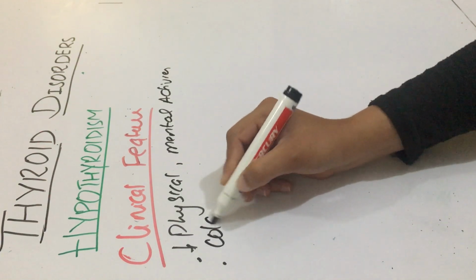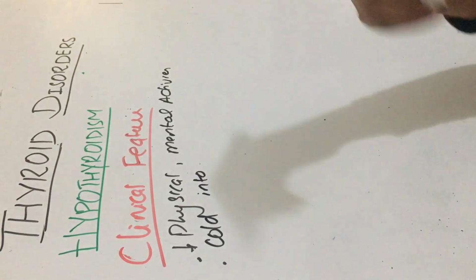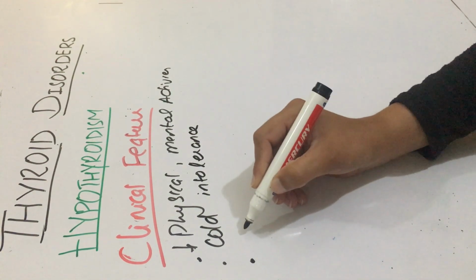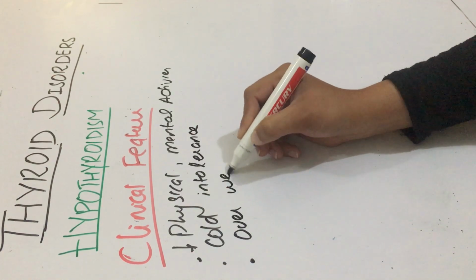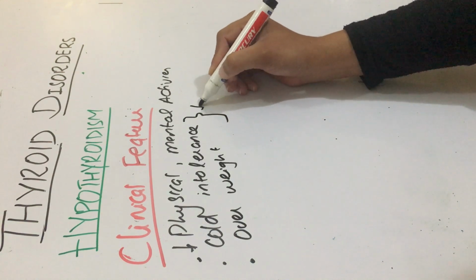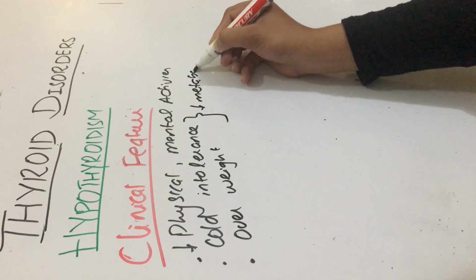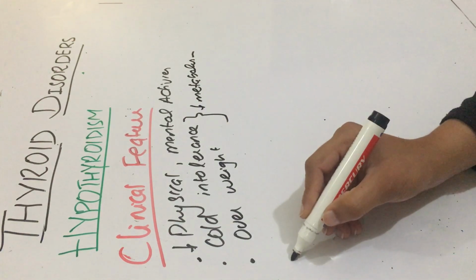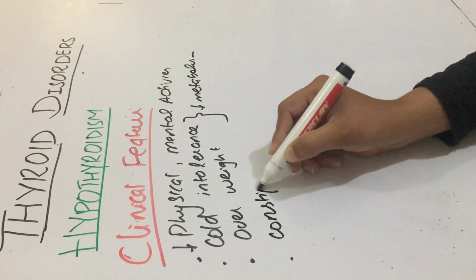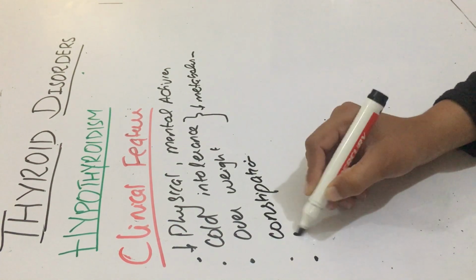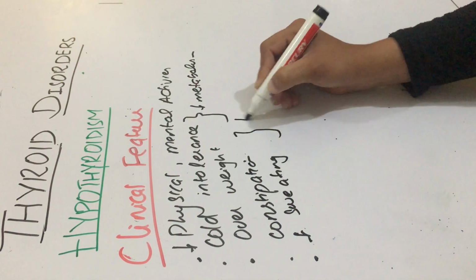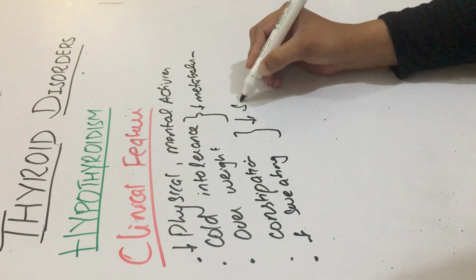Secondly, they would have cold intolerance. In hyperthyroidism, there would be heat intolerance, but in hypothyroidism, they would have cold intolerance. They would be overweight, and cold intolerance and overweight are due to decreased metabolism due to thyroid hormone deficiency. Fourthly, they would have constipation and decreased sweating. This is due to decreased sympathetic activity.